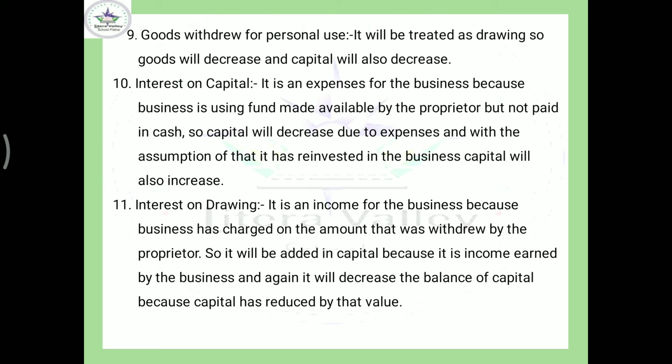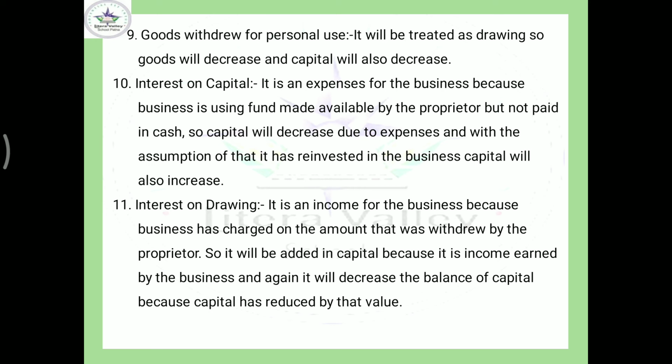So obviously this will be termed as goods withdrawn from business for personal use, because it will be used in his own house. So what will be the impact in the business books of account? The stock of television will reduce by one unit, and because it has been withdrawn, capital will also reduce by the value of the television, isn't it?